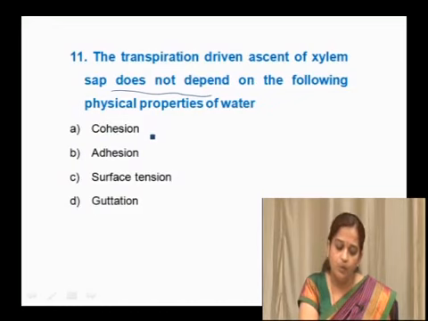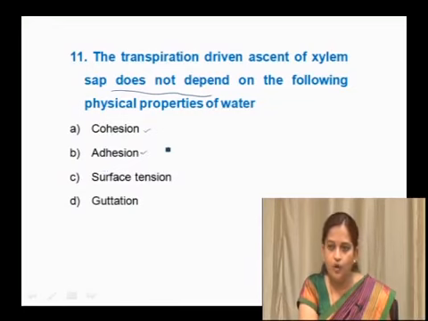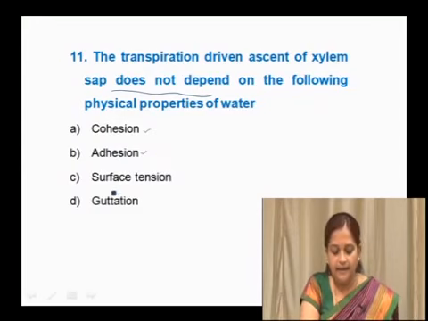Between the two water molecules there is a cohesive force, and then they have adhesive force, adhesion between water molecule and xylem vessels. Within that lignin deposition is there, different forms of lignin deposition is there in the xylem. They have affinity towards water molecule, then there is an attraction between water molecule and xylem vessel, that is yes, that water is having adhesive property, and then they create a surface tension.